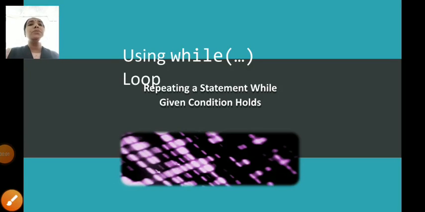Today we'll be discussing two loops: the while loop and the do while loop. A while loop is where the statement holding the while condition is repeatedly executed. Till the condition is established as false, that particular while loop will be executed. That is called a while loop.